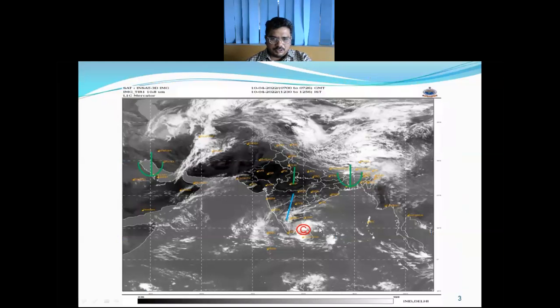So these are the synoptic systems. You can see the cyclonic circulation over southwest Bay of Bengal, with its extension up to mid-tropospheric levels, now lies over southwest Bay of Bengal and adjoining North Sri Lanka and Tamil Nadu. A trough runs from West Vidarbha to the south into Karnataka across Marathwada. A trough runs from West Uttar Pradesh to central parts of Madhya Pradesh, and a trough in the westerlies runs roughly over Bangladesh, and fresh western winds as a trough in the westerlies are seen roughly at 50 degrees east and 25 degrees north. So these are the synoptic systems.